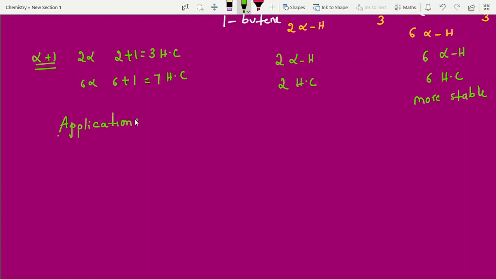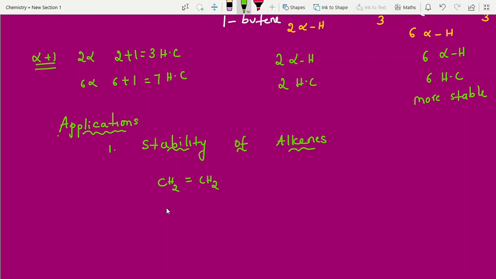Immediately if you start working different questions, you will get good command of organic chemistry. First one: stability of alkenes, they are asking. If I make only a 10 or 12 minute video, I will go fast in explanation and you may not understand anything. I am explaining slowly, try to understand, students. Without skipping, work out all examples, then you will get good command. So write down, this is CH2 double bond CH2.